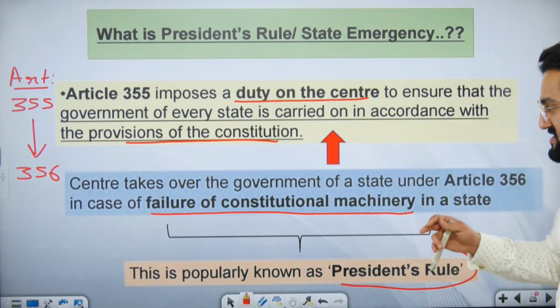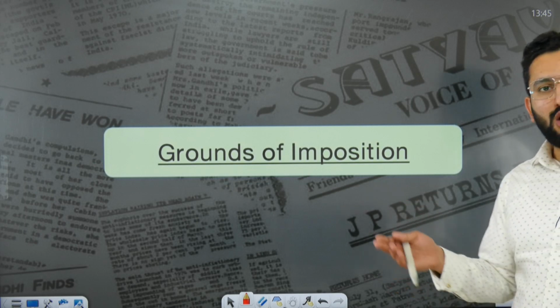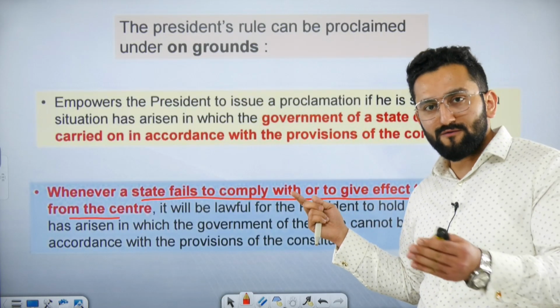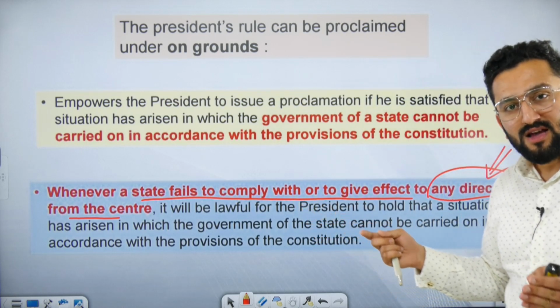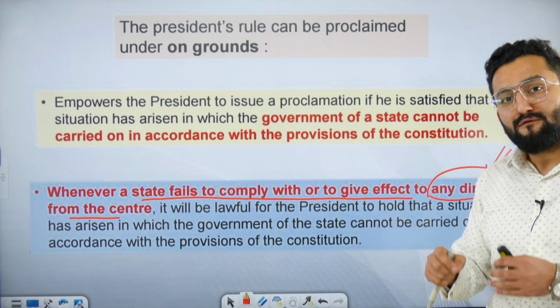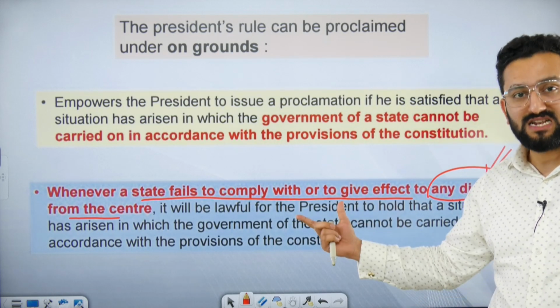So this is popularly known as President's rule. Now what are the grounds of imposition? Number 1, you know, failure of constitutional machinery. Second is if a state government fails to follow the directions which were given by the center.